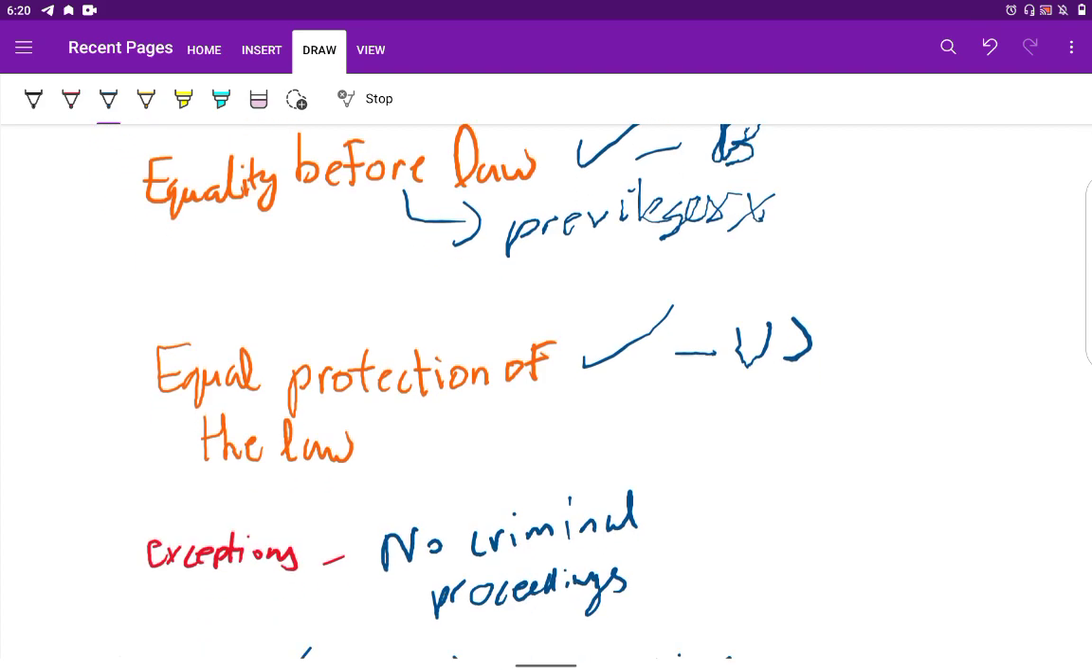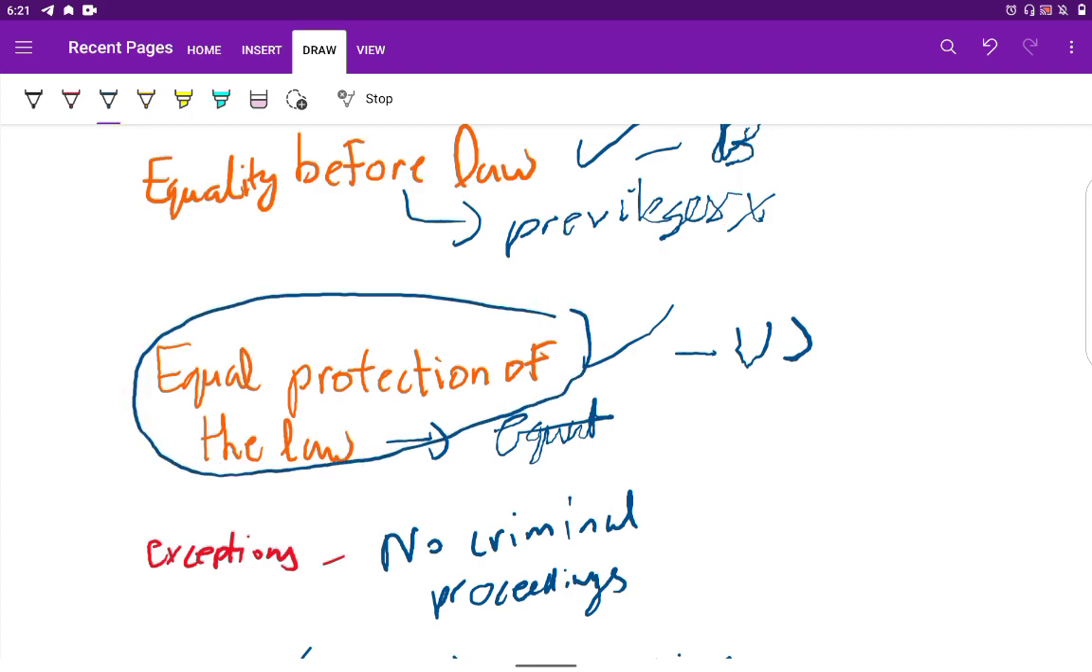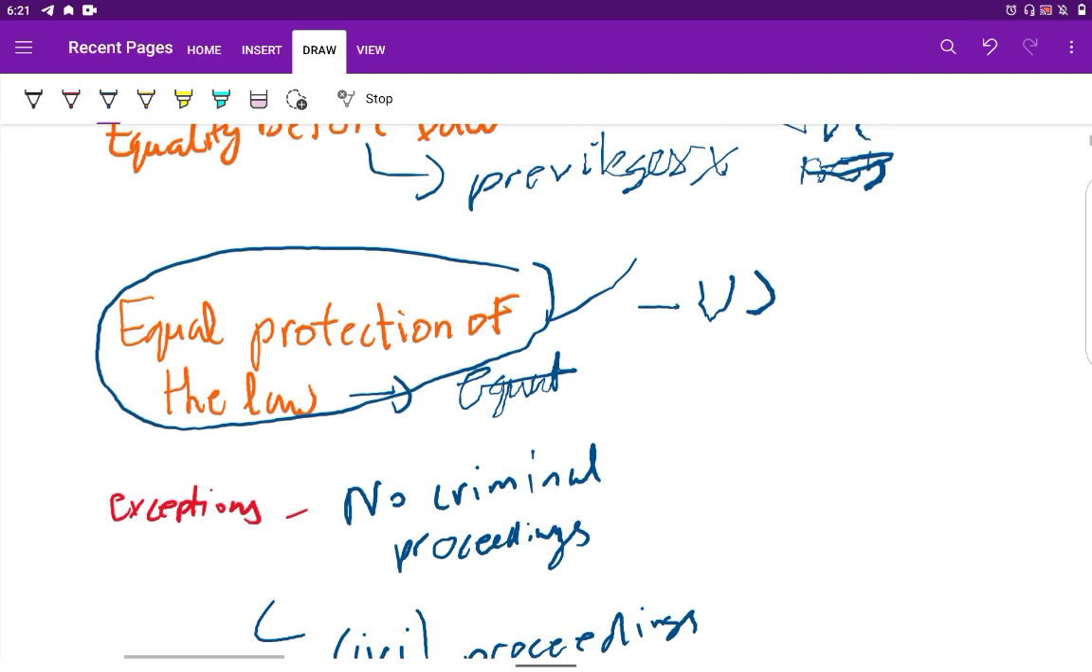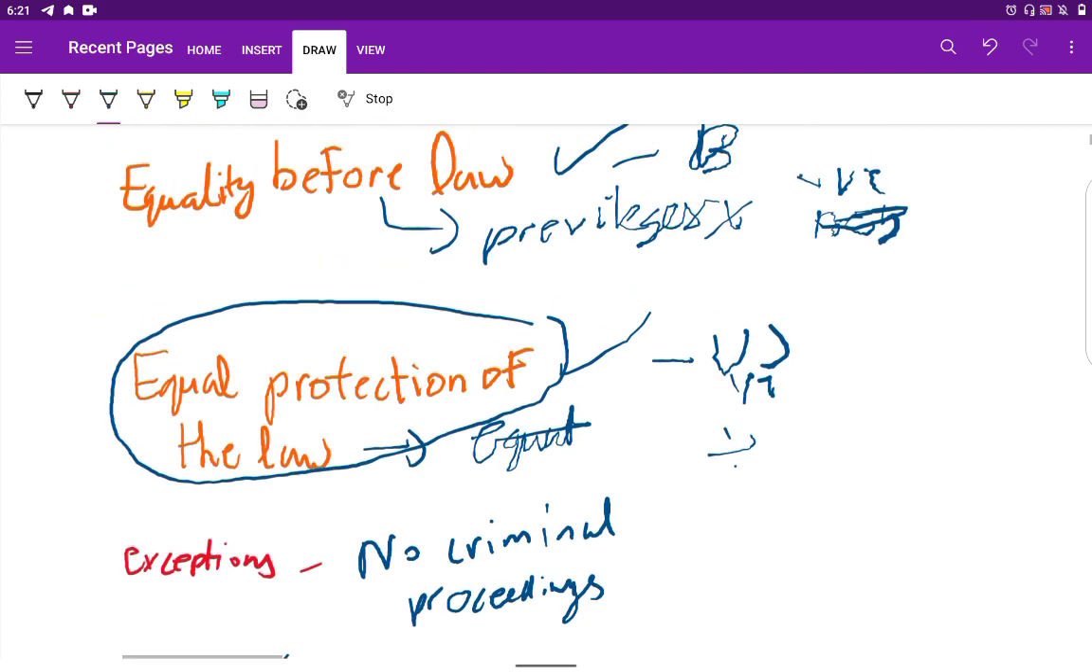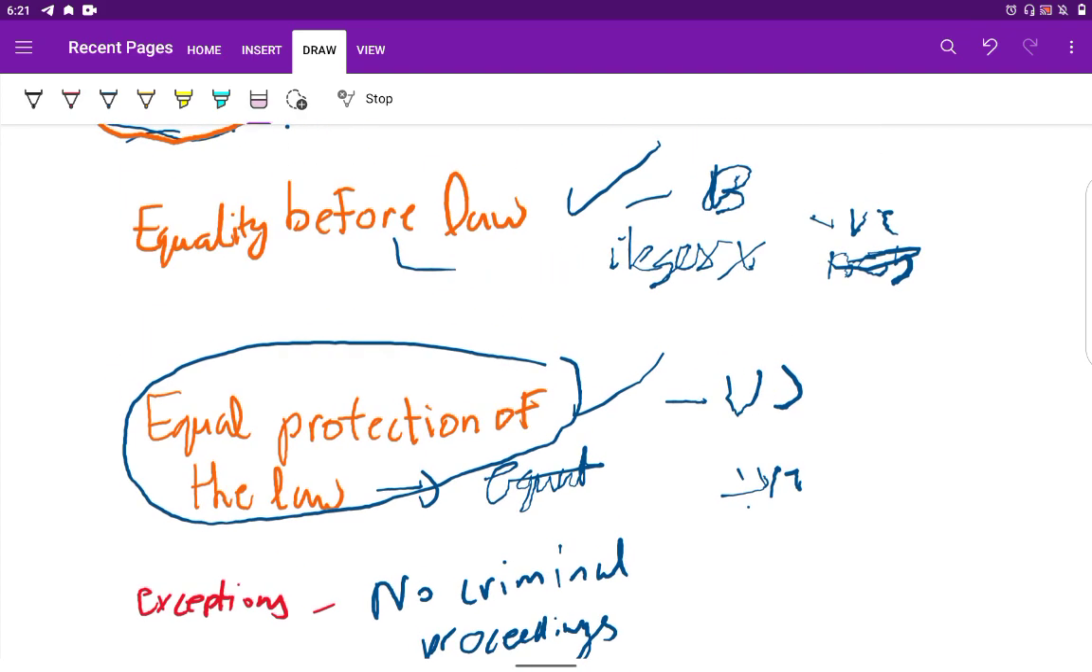Whereas equal protection of law means that there will be equality in treatment for those who are equally situated. Okay, equal treatment under equal circumstances. This is what we call equal protection of law. And equality before law is negative in nature, whereas this is positive in nature. I hope you got it.